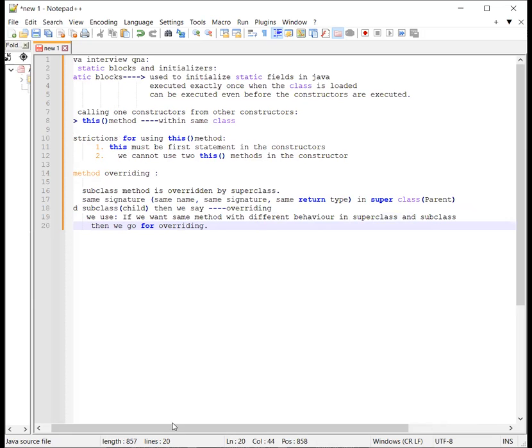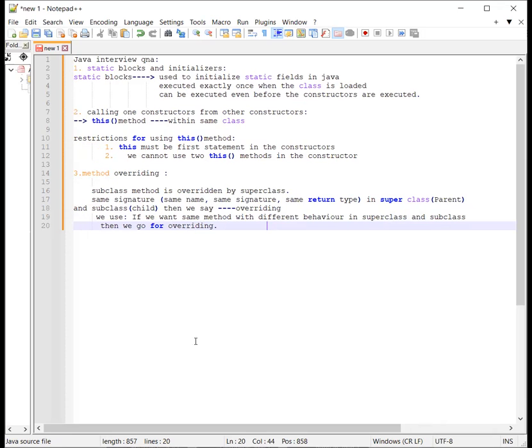So basically, the method is overridden when the same name, same signature, and same return type are in the superclass, the parent, and the subclass, the child. Then we say it is method overriding.